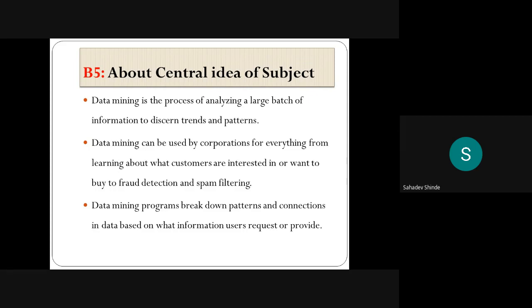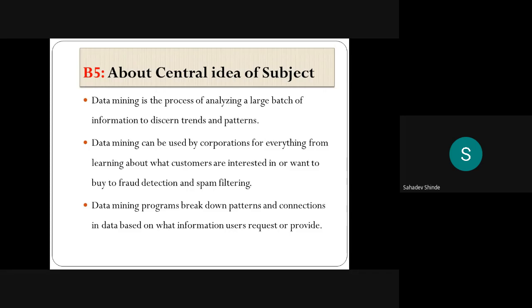To capture those spam emails, we use spam filters. So just remember this concept: from a database or from the raw data, we are going to discover our required knowledge.